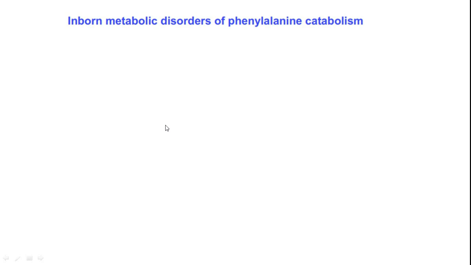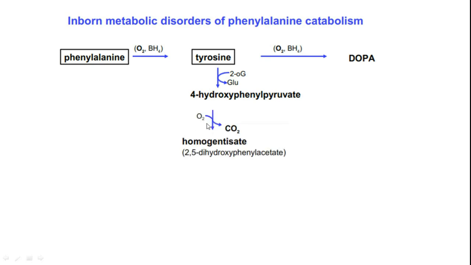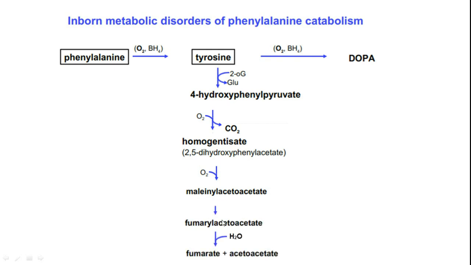Inborn metabolic disorders of phenylalanine catabolism. This is one very important topic in aromatic amino acid metabolism. Naturally, phenylalanine gets converted to tyrosine, and tyrosine gets converted to DOPA. Tyrosine will also be converted to 4-hydroxyphenylpyruvate upon transamination, and this will become homogentisate, then maleylacetoacetate is formed, ultimately fumarylacetoacetate, and then this is dissociated into fumarate and acetoacetate. So this is the complete picture of phenylalanine and tyrosine metabolism.